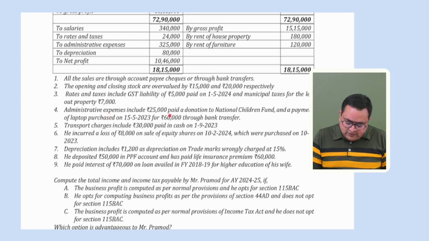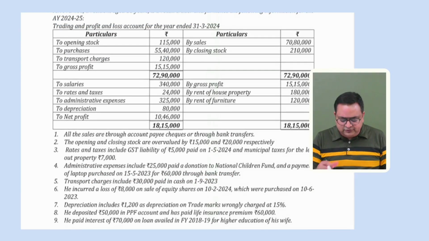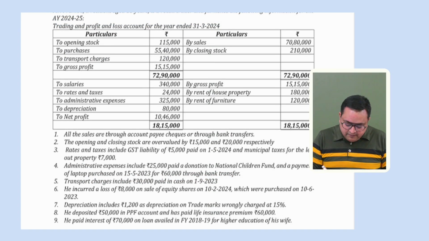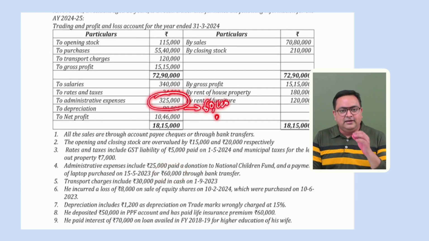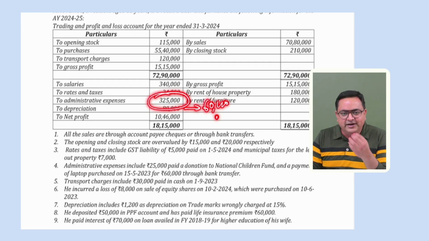Okay. And what else? Admin expenses include this point. Admin expenses also include a payment of a laptop purchased on 15/5/2023 for 60,000 through bank transfer. We have purchased the laptop through a banking mode, but we have debited this amount of 60,000 rupees in admin expenses. Tell me, is it a revenue expense? The answer is no. We have purchased a laptop, so it should not be debited. In fact, we should charge depreciation on it.